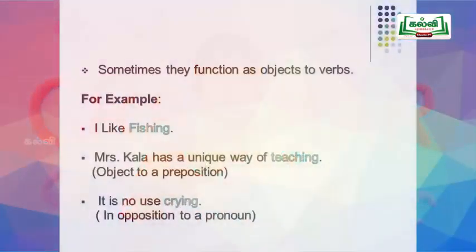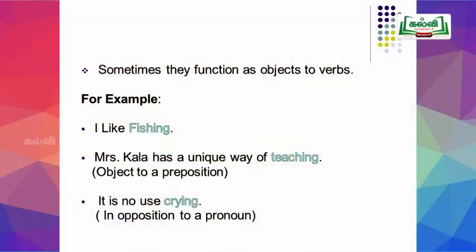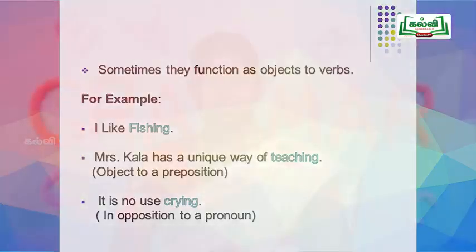Here, fishing is a gerund which acts like an object. Next example, Mrs. Kala has a unique way of teaching. Here, the gerund acts as an object to a preposition.